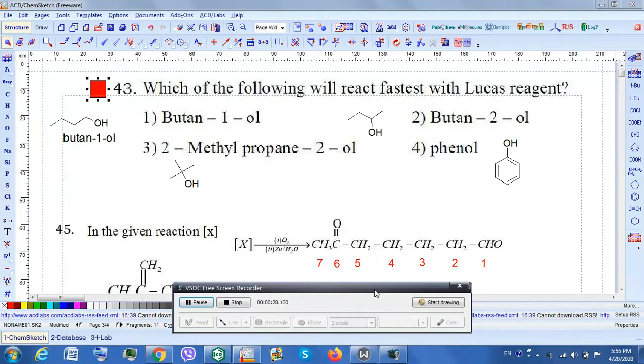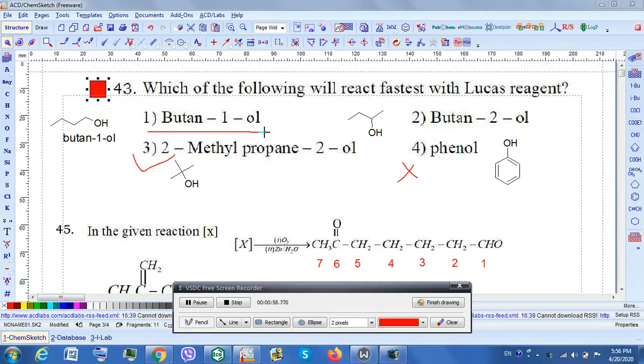3 being a tertiary alcohol will form a carbocation to the easiest extent, therefore the answer should have been 3 here. Phenol will never ever react because the OH group bonded directly to the ring is not cleavable. Now option number 1 may react, but it will take some time. Only on heating will this tend to react.